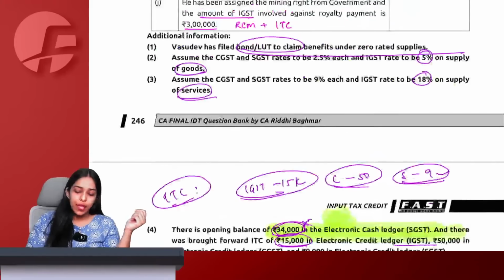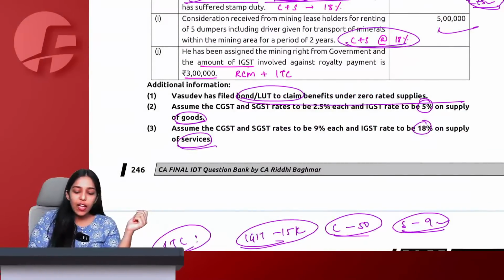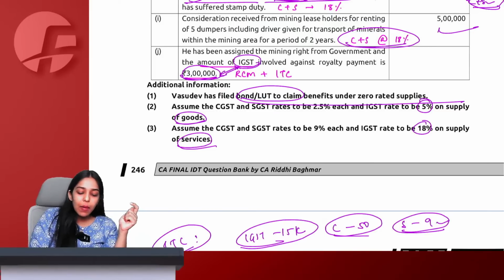Very simple. Then they are saying that we have been assigned the mining right from the government, and 3 lakh is not the value of supply. 3 lakh is the IGST amount only.